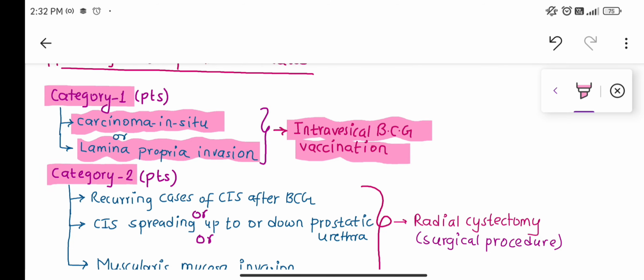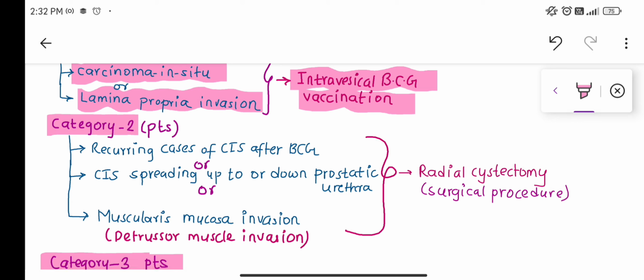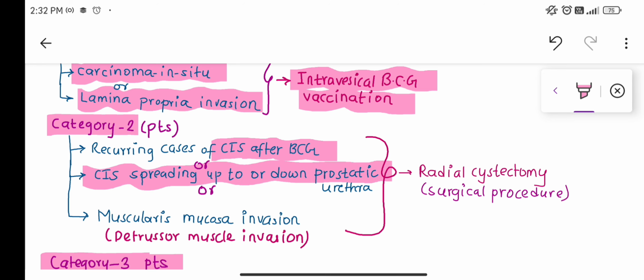Now category 2 patients: there are recurring cases of CIS, carcinoma in situ, even after the BCG vaccination. You have given the BCG vaccination but still the tumor is recurring. Or the carcinoma in situ has spread down to the prostatic urethra.